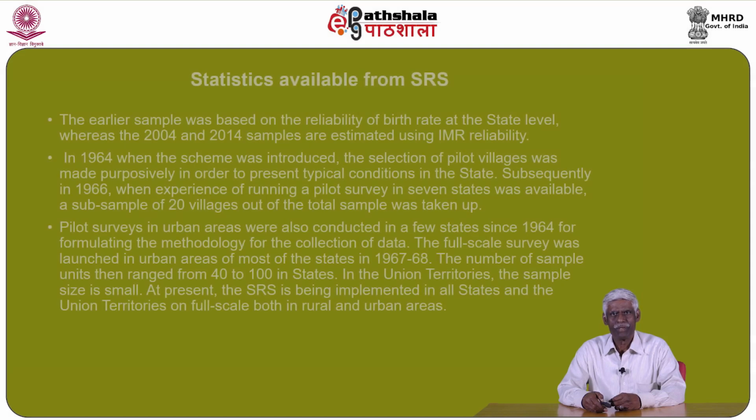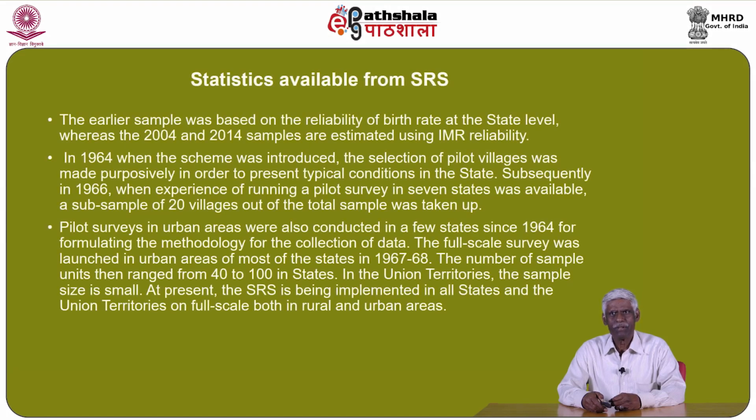The earlier samples were based on the reliability of the birth rate at the state level, whereas the 2004 and 2014 samples are estimated using IMR reliability. In 1964, when the scheme was introduced, the selection of pilot villages was made purposefully in order to represent typical conditions in the state. Subsequently, in 1966, when experience of running a pilot survey in 7 states was available, a subsample of 20 villages out of the total sample was taken up.